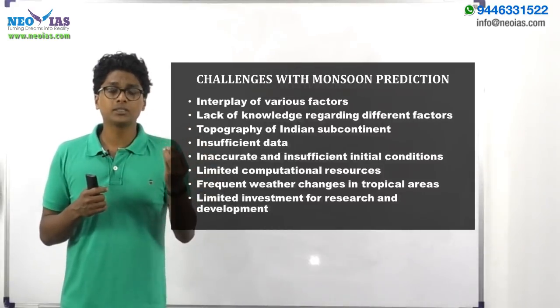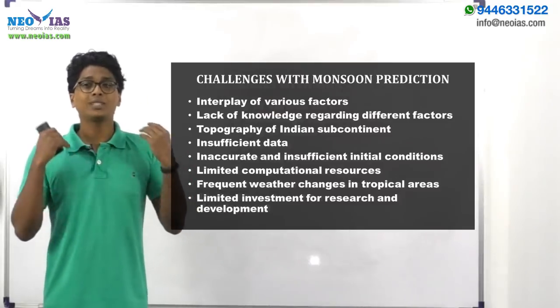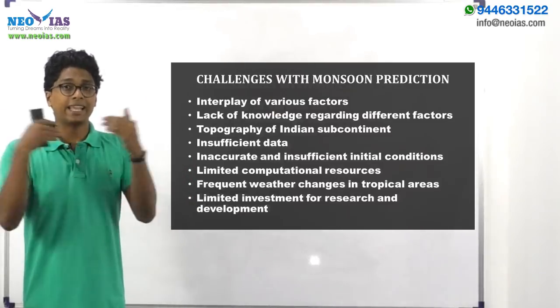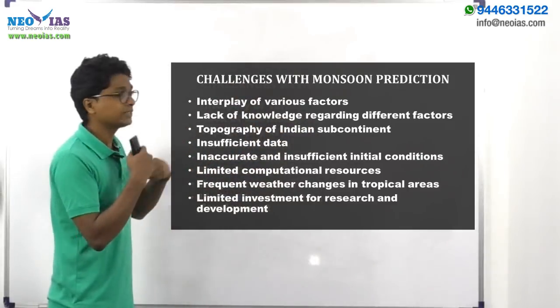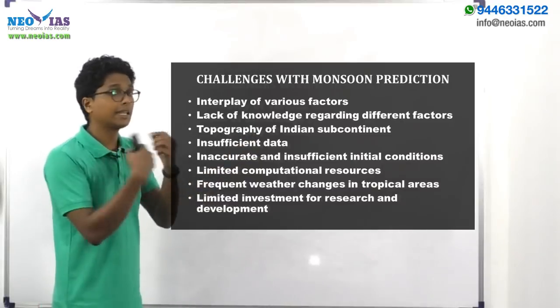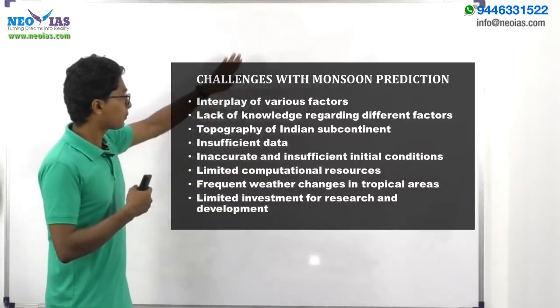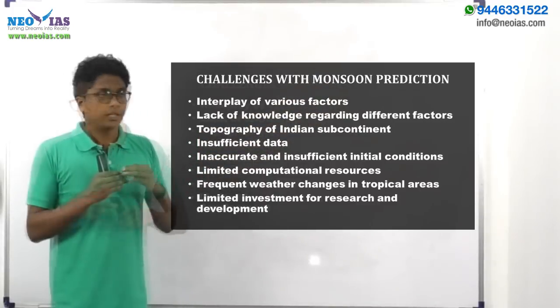Even the soil moisture on the Indian subcontinent matters. So all these factors come together and influence the Indian monsoon, and since we have various factors, their relationships are not linear. So because of the interplay of various factors, it's difficult to predict the Indian monsoon.